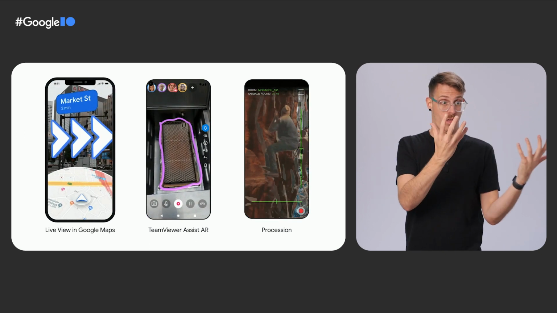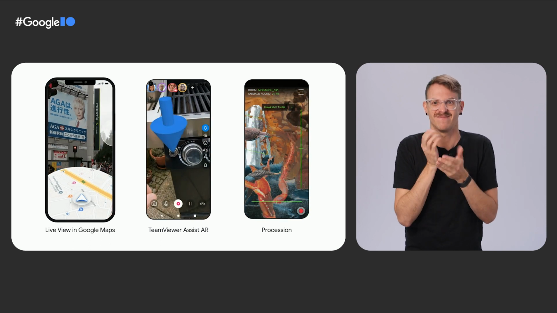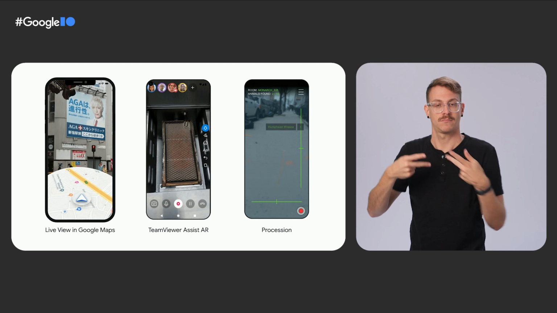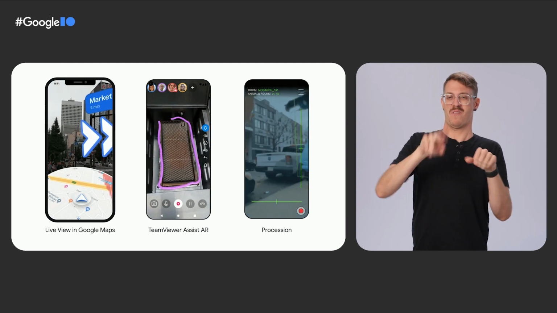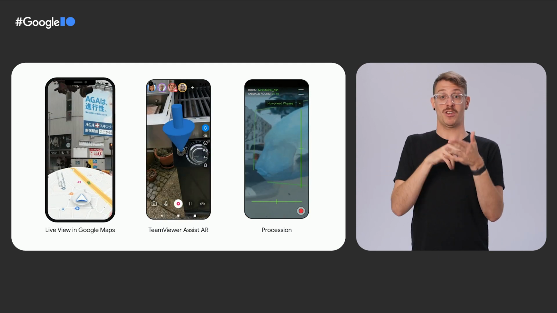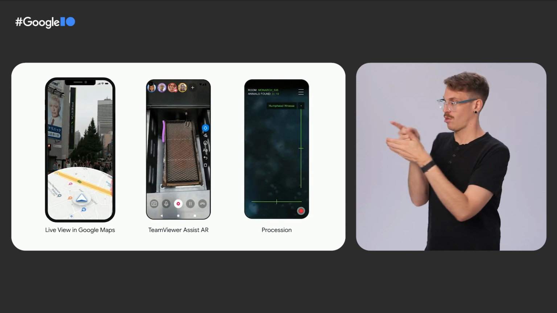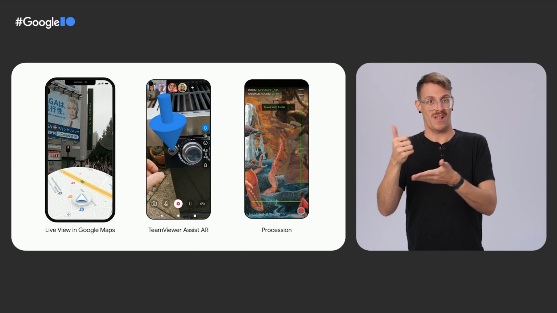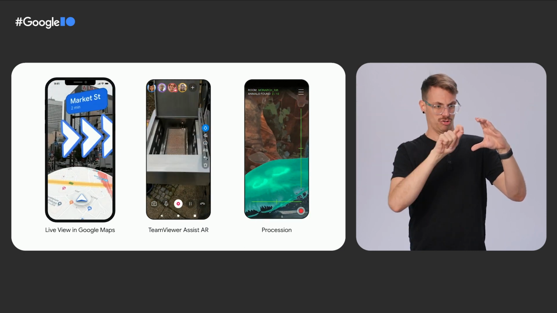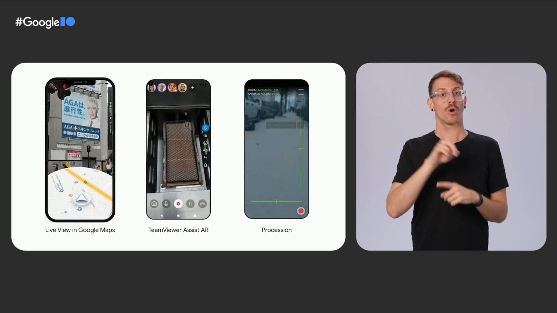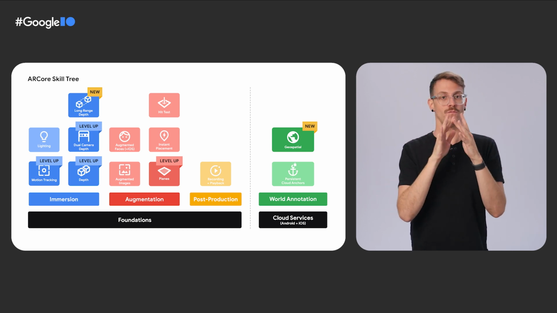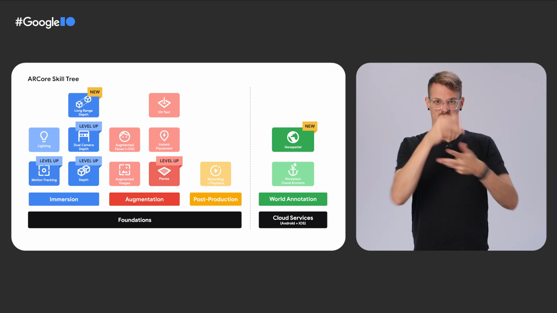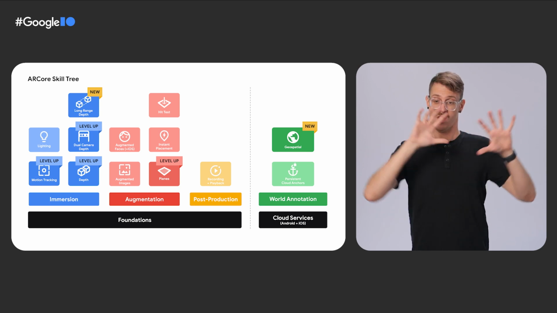they're actually there. This augmentation of reality allows apps to show information in a more natural, more human way, such as pointing exactly down the street to turn on, allowing someone to remotely help you by adding 3D annotations, or immersing yourself in a virtual art piece. There are many different capabilities that enable AR. We group these all together into the ARCore skill tree.